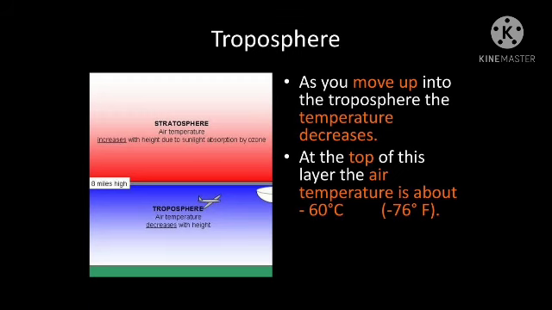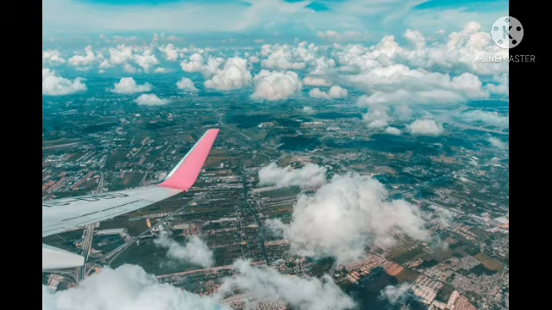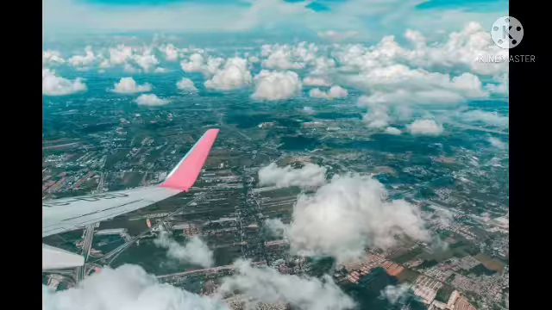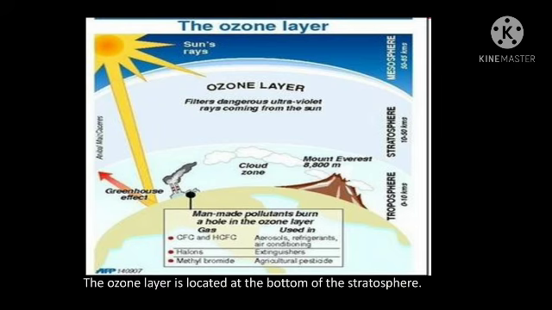Okay, so the layer which is above the surface of the earth is called the troposphere. Most of the weather changes and clouds will be formed in this layer, and it has a temperature of 60 degrees or minus 76 degrees Fahrenheit, which is suitable for life. Life is on the surface of the earth, is it? For the sustenance of life, this troposphere has many gases which help in breathing, like oxygen and other important gases.